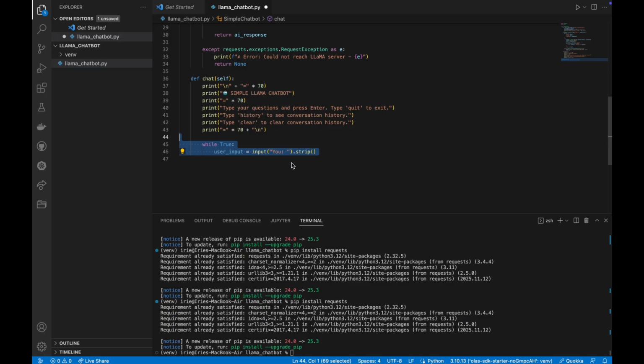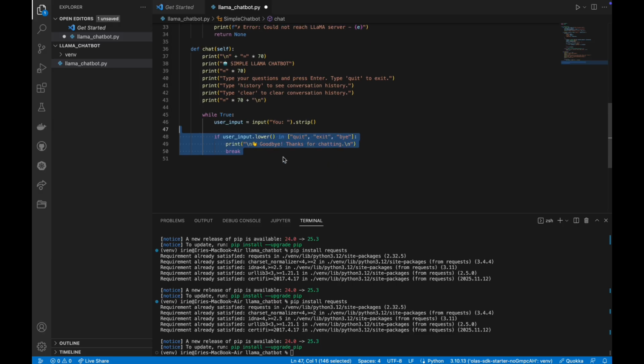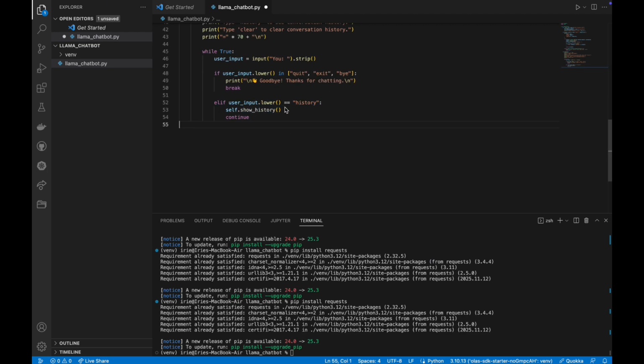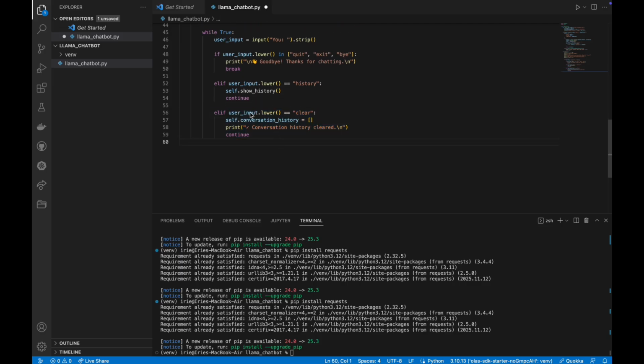And here user input, so we just get user input. And if user input is quit, exit, bye, so we just say goodbye, thanks for chatting. If user input is history, so we show history here. If the input is clear, so we clear the history. And if no user input, we just skip it.